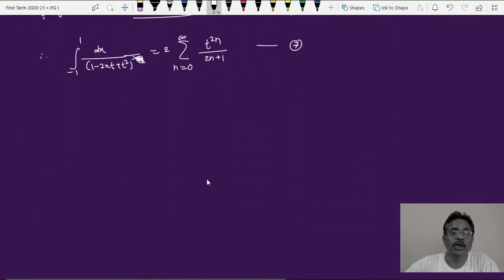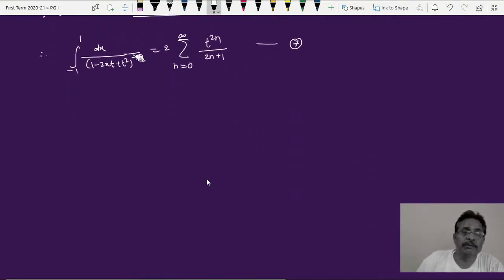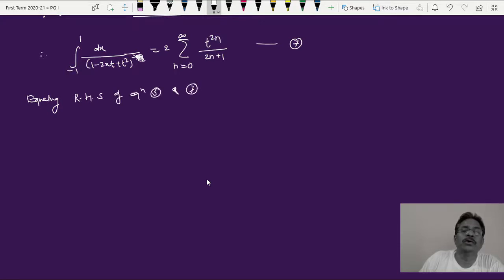So right here, equating RHS of equations 3 and 7, equate the product of both, you'll get summation over n equal to 0 to infinity, t raised to 2n summation over, sorry, not this. I have written it slightly differently, look.